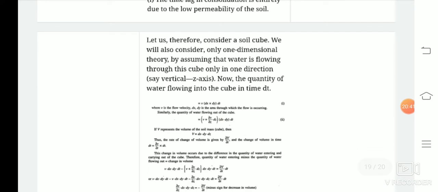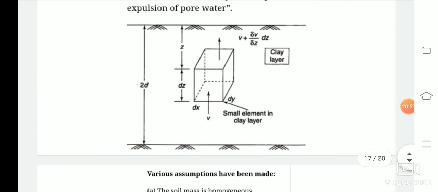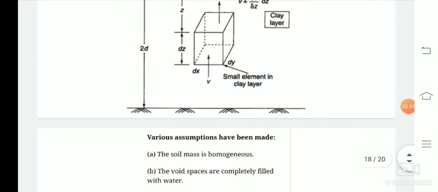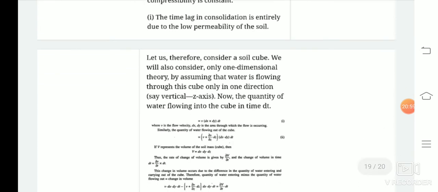So we are considering the soil cube, and this is a one-dimensional theory. We will assume that water is flowing through this cube only in one direction, that is the z-axis, as this is a one-dimensional consolidation theory.